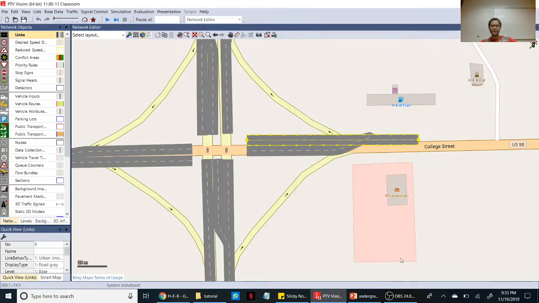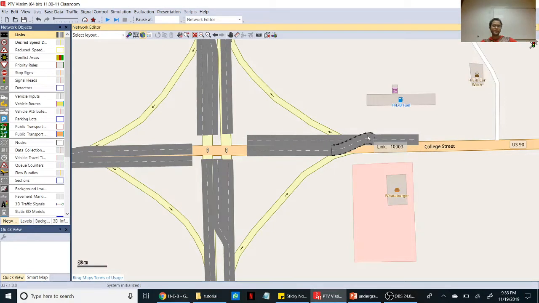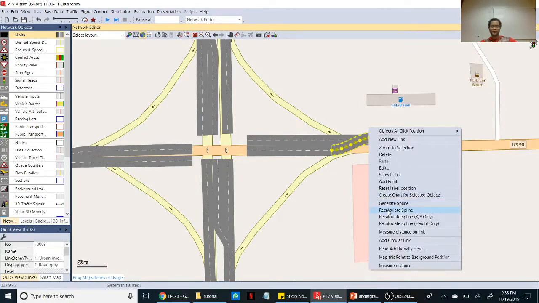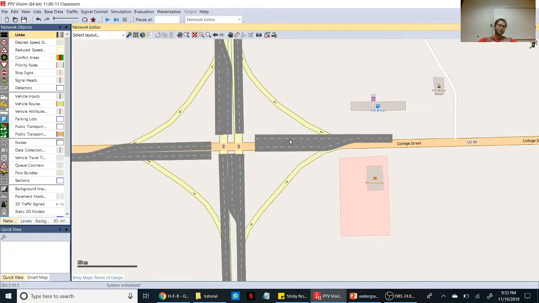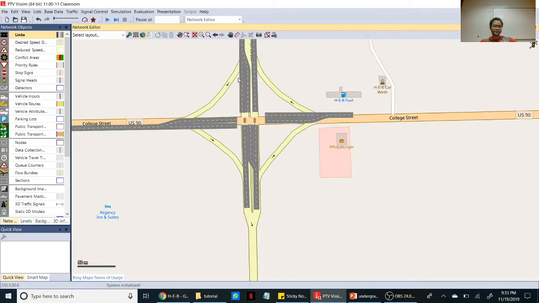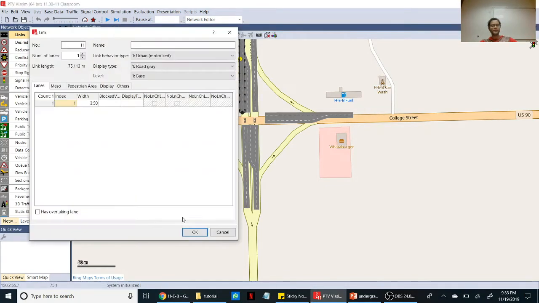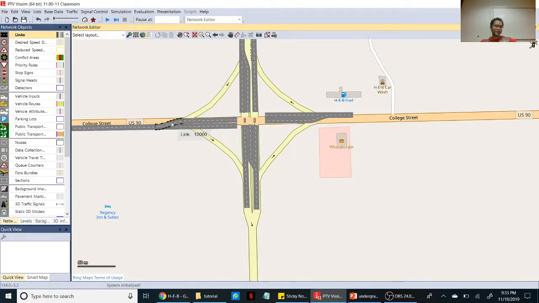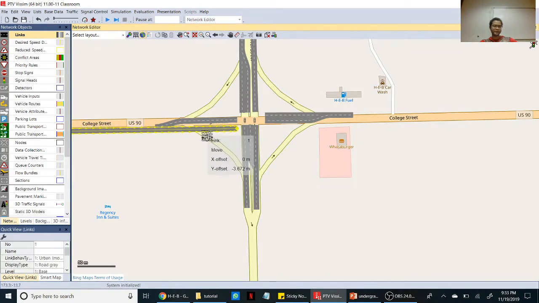Give ten spline. Okay, you can see it's distorted, so generate spline to make it together. So now draw the right turns. Before drawing the right turn, you have to build in this direction as well.